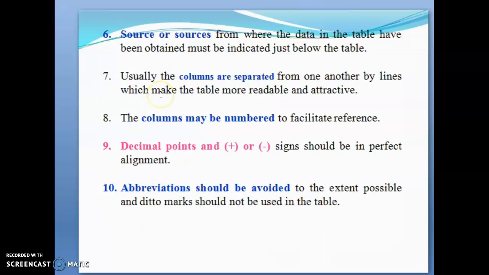And the source or sources, from where the data in the table have been obtained, has to be mentioned. Columns are separated from one another by lines, which makes the table more readable and also more attractive, and the columns may be numbered, as I said, in order to facilitate reference. Decimal points and plus or minus signs should be in perfect alignment. And last but not least, abbreviations should be avoided to the extent possible, and ditto marks should not be used in tables. So these are some of the generally accepted principles of tabulation.